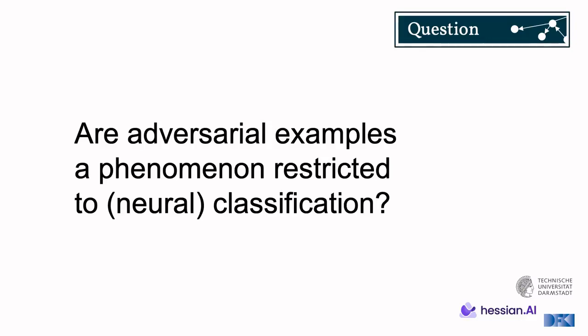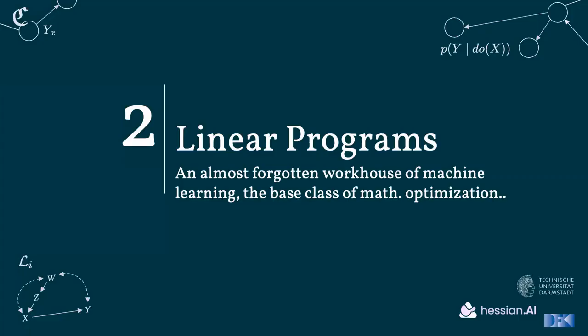So now, section 2: let's briefly talk about the base class of mathematical optimization, an almost forgotten workhorse of machine learning, which is being used in a lot of different applications in the industry as part of machine learning pipelines, and somewhat considered to be solved. That's maybe why it's a little bit forgotten, but nonetheless it takes an important stance.